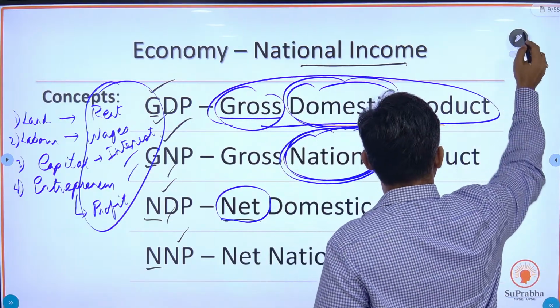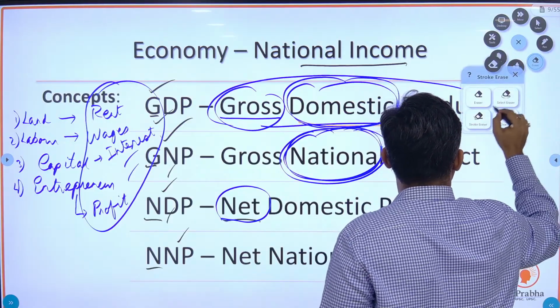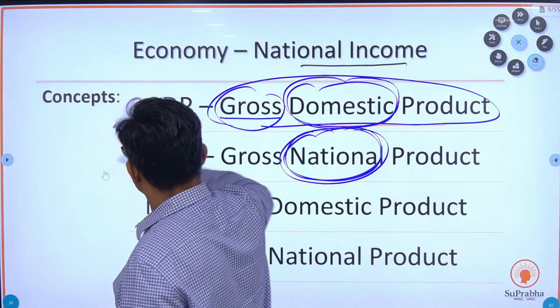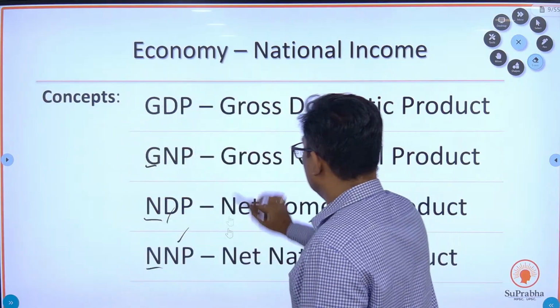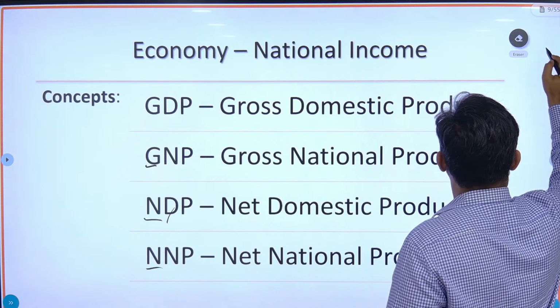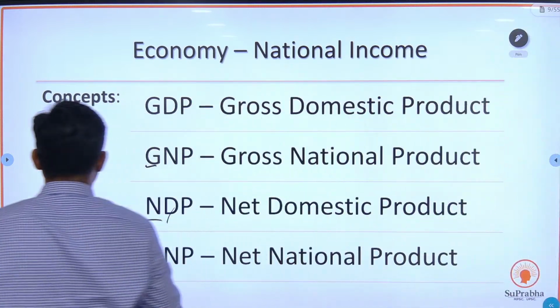Again, I am coming to the definition now. So what is the definition?